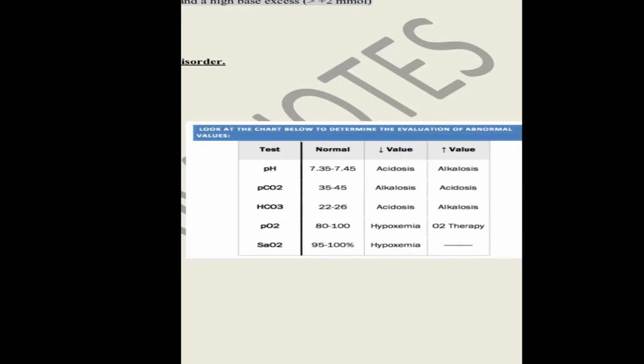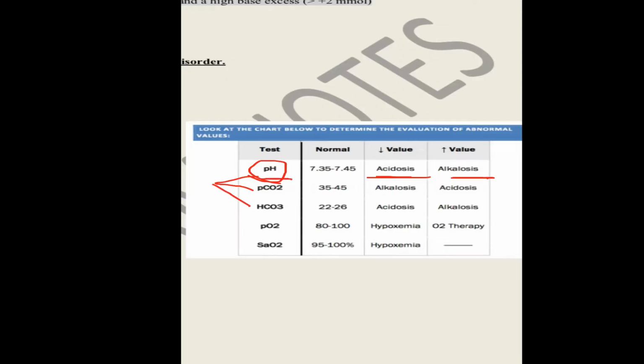The first thing your eyes should go towards is the pH, because if it is low I will go for acidosis, and if high, I will go for alkalosis. Then the second thing I will go for is PaCO2 and HCO3.